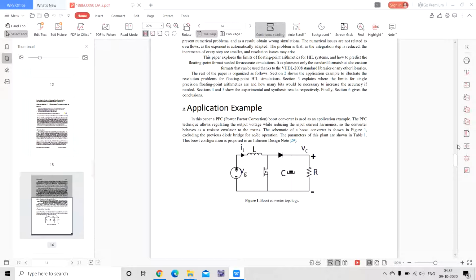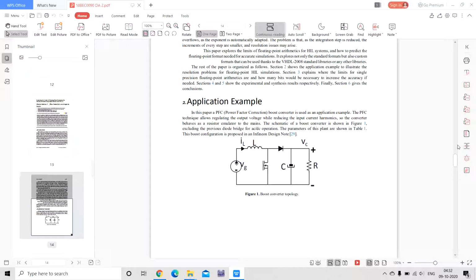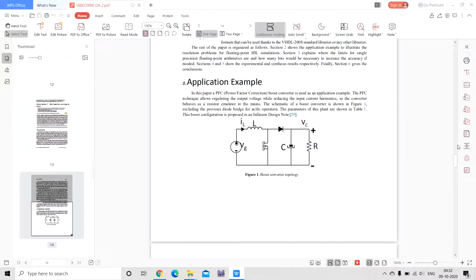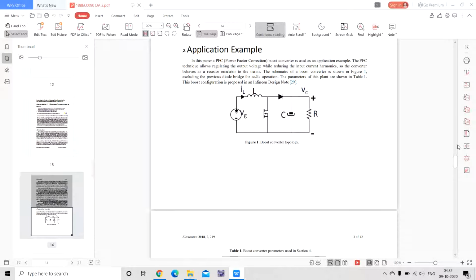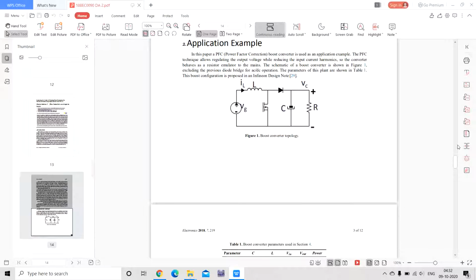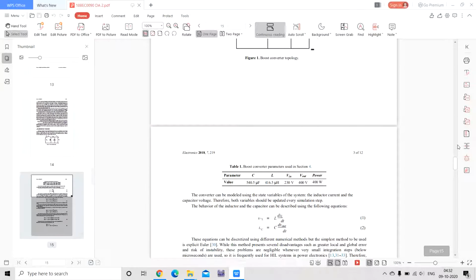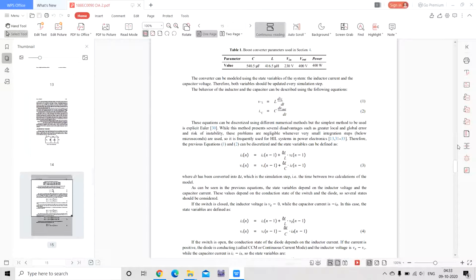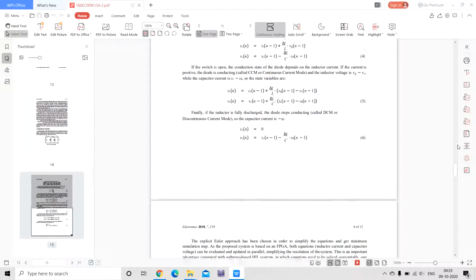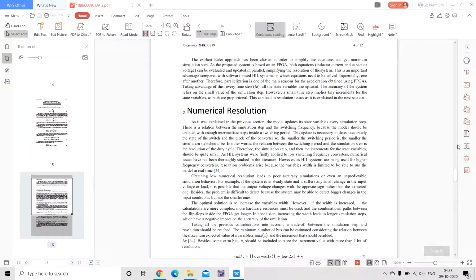Power factor correction boost converter is used as an additional example. Here we can see the inductor, capacitor, resistor boost converter topology circuit, and we can see the derivation part, the numerical resolution.